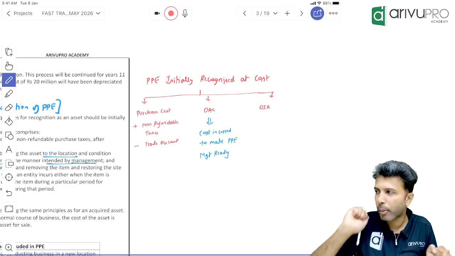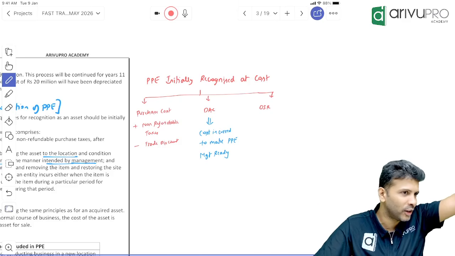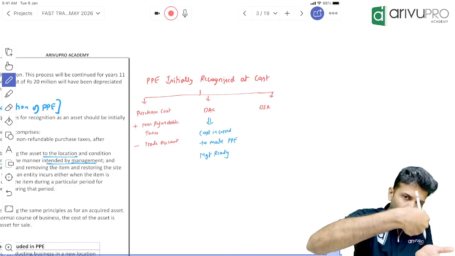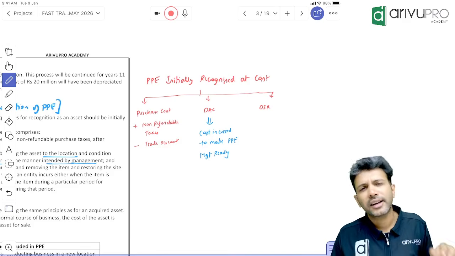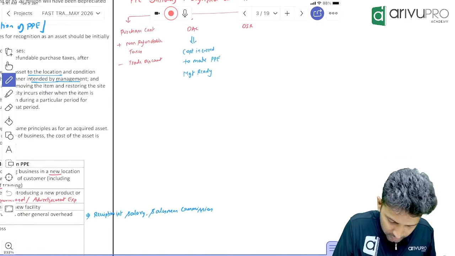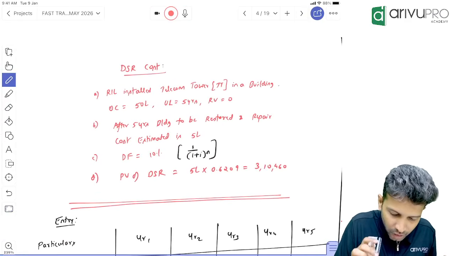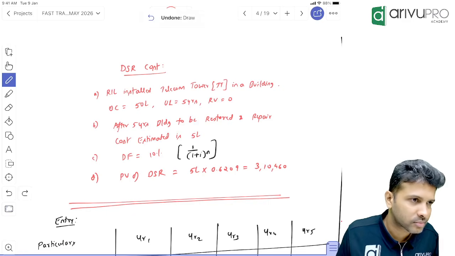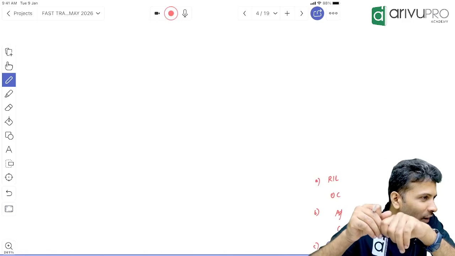Now this telecom tower will not just be kept up, it will be fixed to the ground. You'll have to put proper nuts and bolts and fix it to the ground so that it can withstand air, wind, everything. It should last. Correct? So that telecom tower is properly fixed to the ground with proper nuts and bolts. Let's say the telecom tower's, that particular pillar's, life is 5 years. Telecom tower's life is how many years? 5 years. Okay.